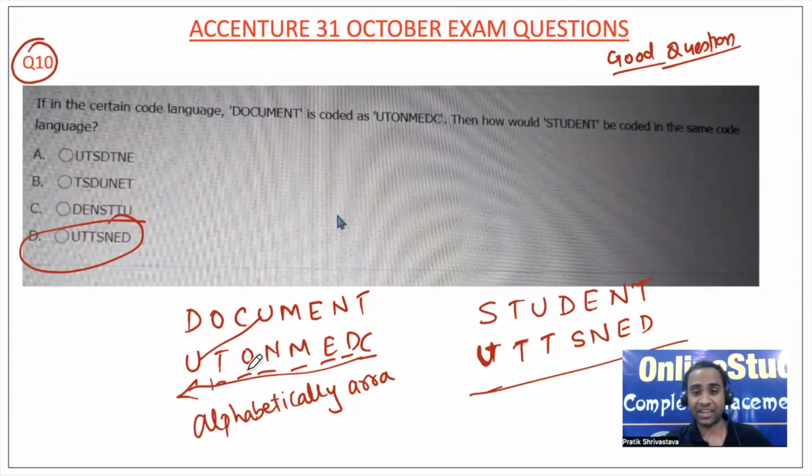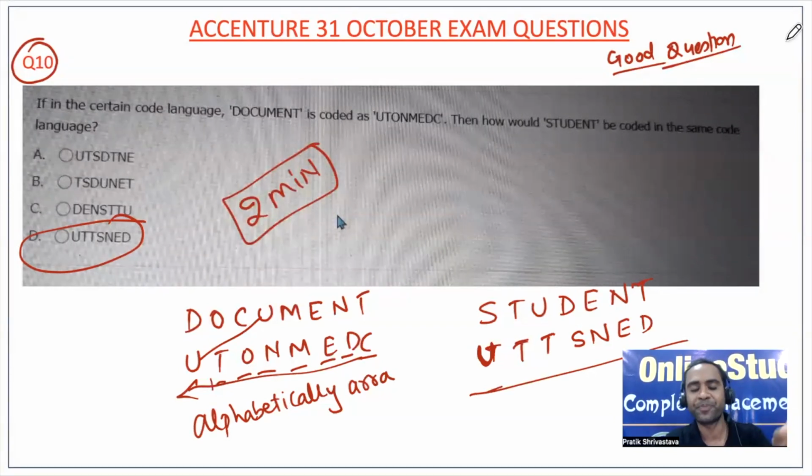See, if you have practiced well, then only you will be able to do the question correctly in the examination in less time. Otherwise, even after spending 2 minutes, you will not be able to get the logic in the examination.